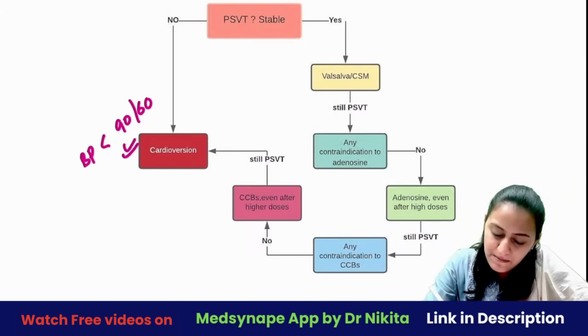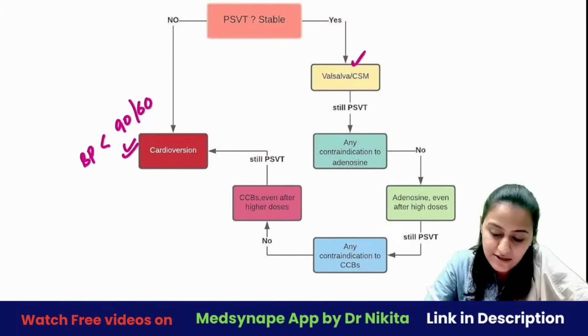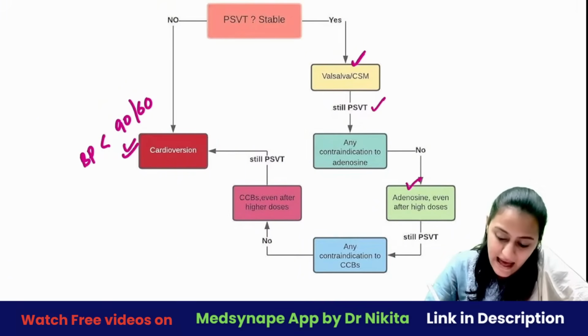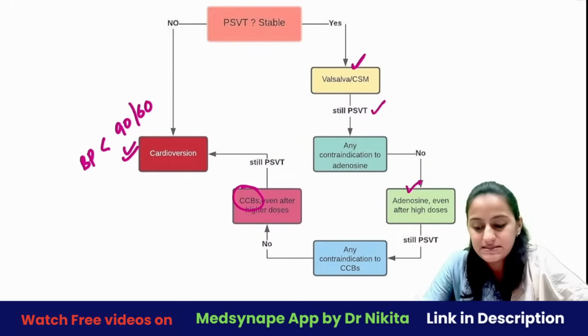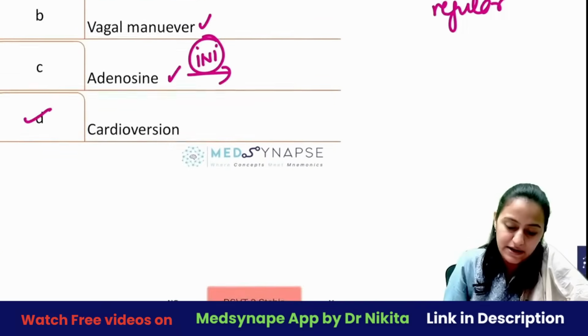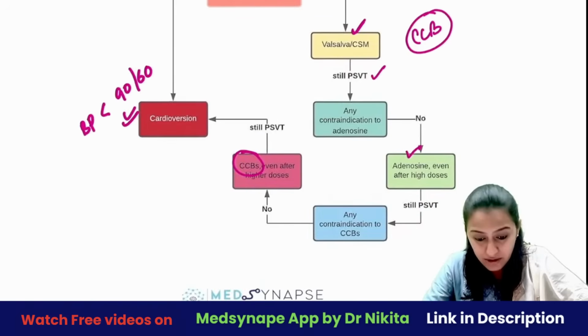So remember, if the patient is stable, you go for Valsalva's or carotid massage. If it is still persistent, then you go for adenosine. And if there is still no response after adenosine, then you give CCBs. Calcium channel blocker is the next drug after adenosine that you give. Okay, so the next drug that you give here is calcium channel blocker, right?